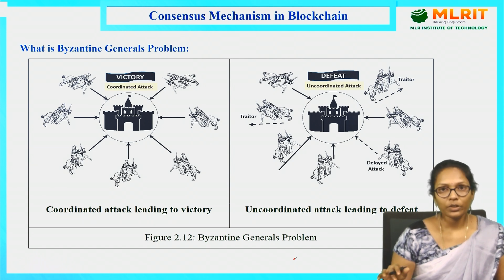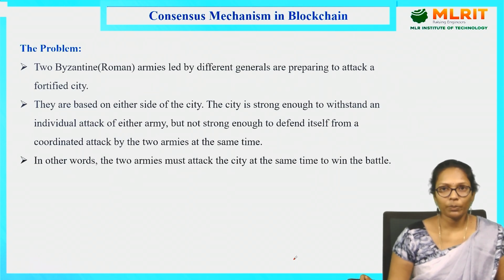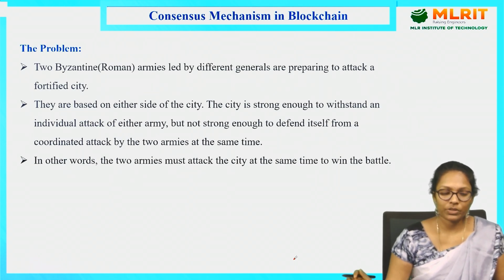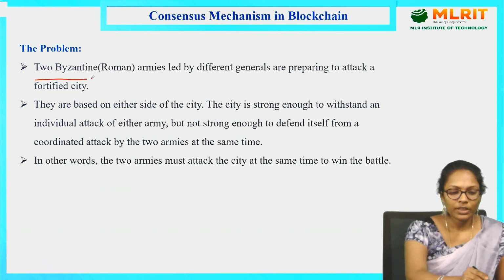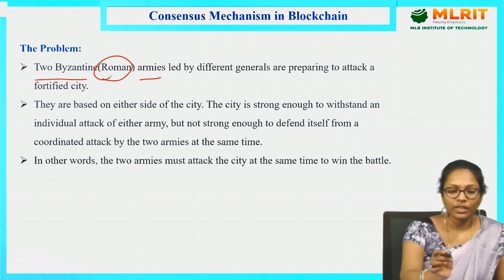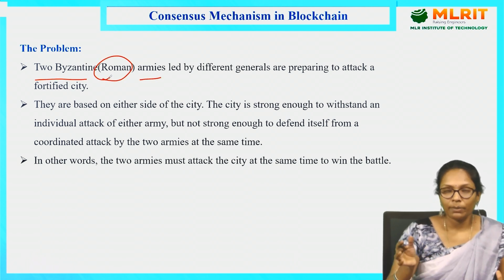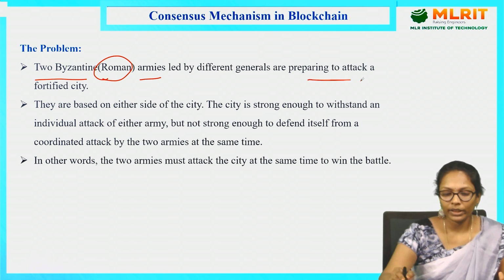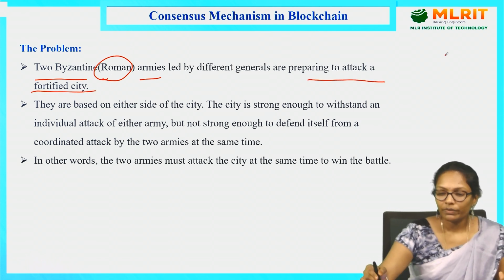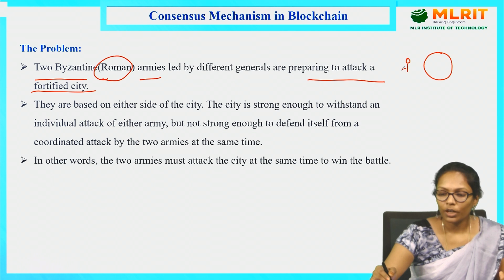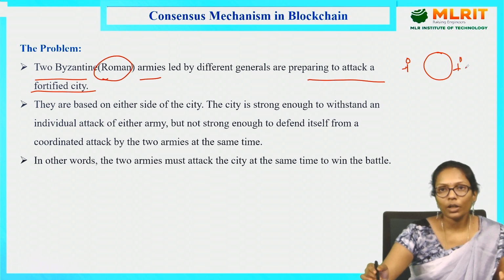Before going into this diagram, first we'll discuss the problem. In the Byzantine General's problem, there are 2 Byzantine armies, Roman armies, who want to attack a fortified city. We have a city here and 2 armies here, and they want to attack the city.